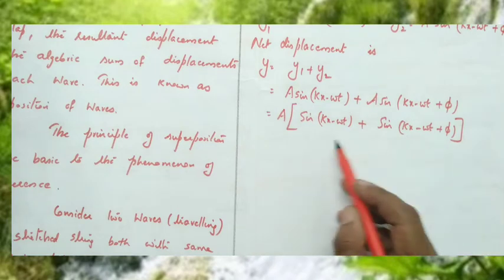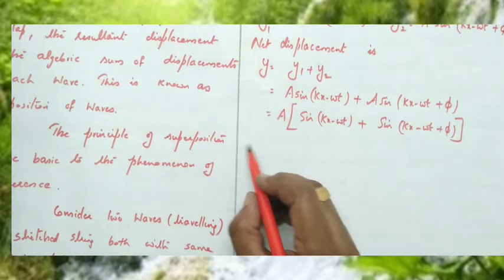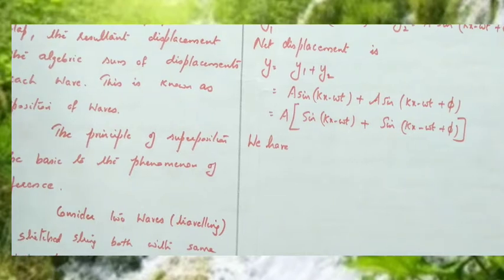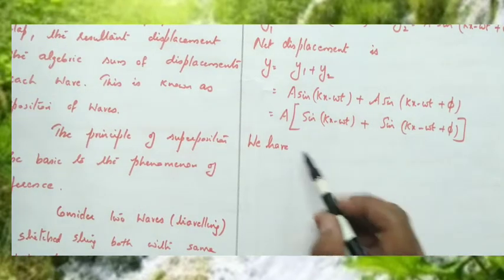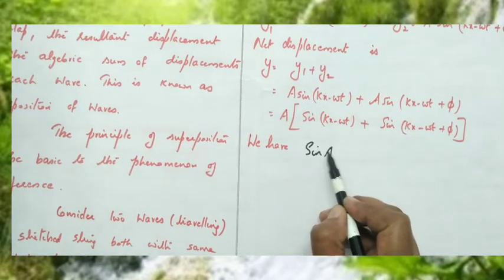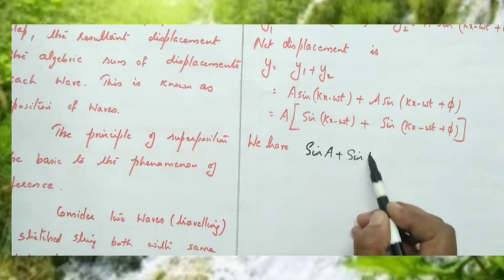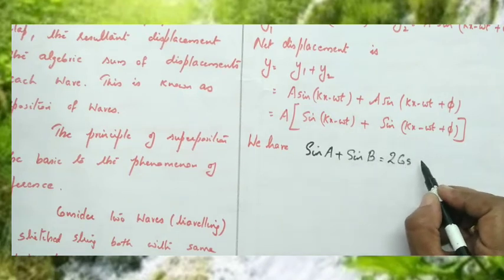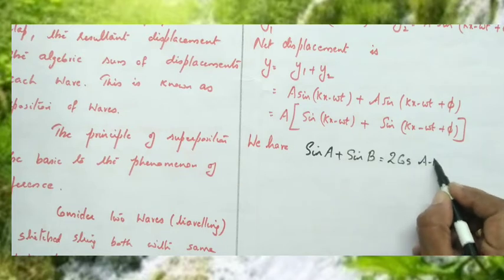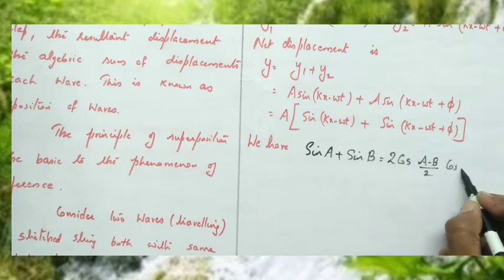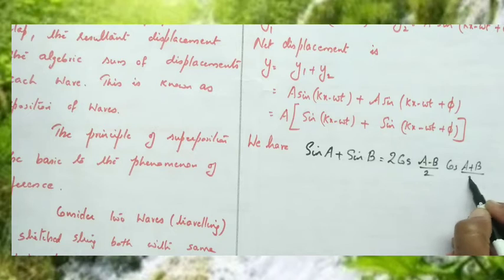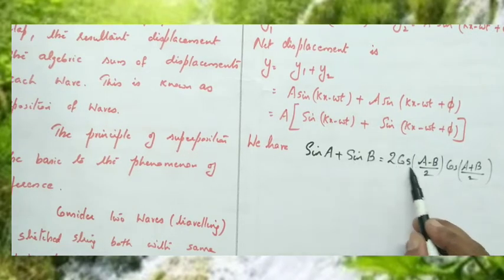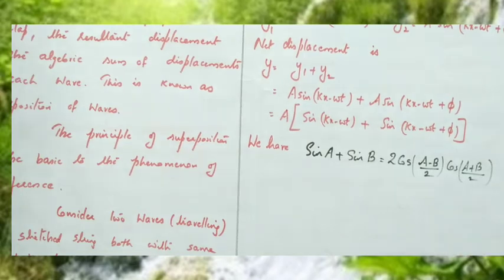We can find the result by using a trigonometric identity. This is of the form sin A plus sin B. We have sin A plus sin B equal to 2 cos((A minus B)/2) cos((A plus B)/2). So this is the trigonometric identity: sin A plus sin B is 2 cos((A minus B)/2) cos((A plus B)/2).